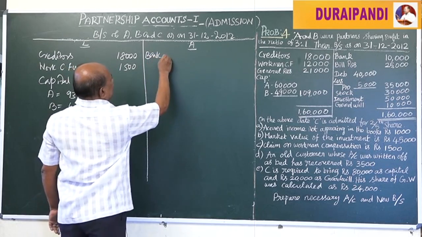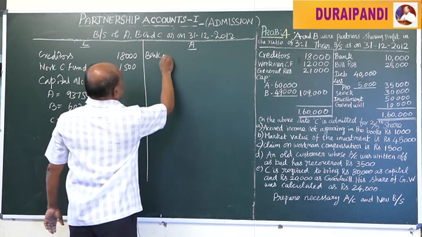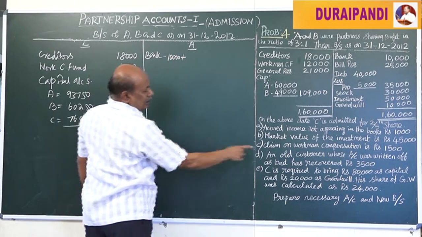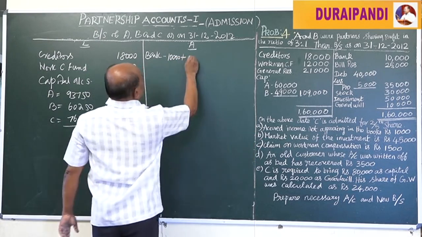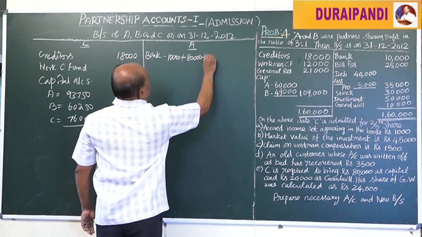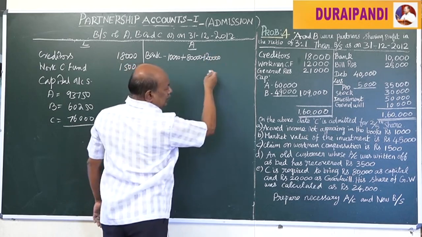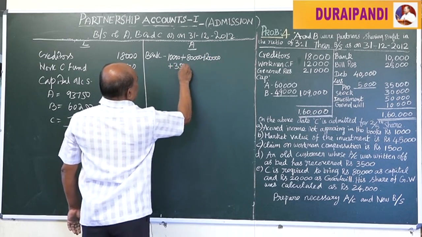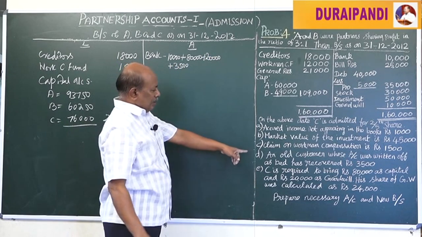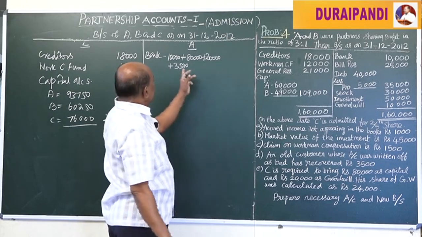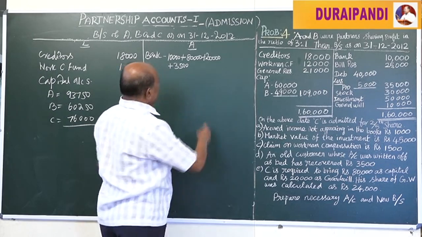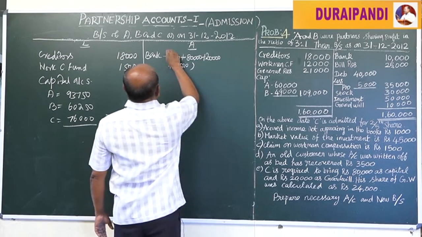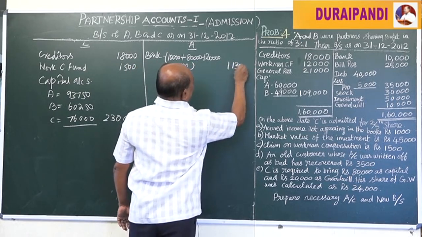We are having 10,000 rupees. 10,000 plus 80,000 as his capital, plus he brings 20,000 as his goodwill, then plus 3,500, one of the old bad debts now recovered. That is 1,13,500.